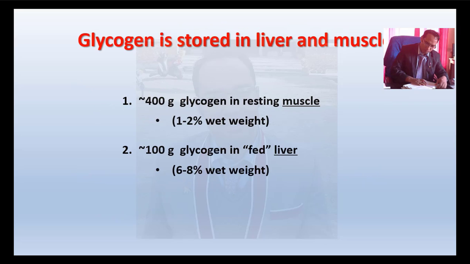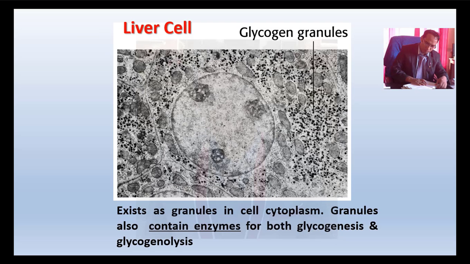Now glycogen is stored in liver and muscles. You can easily understand from this slide how much glycogen can be stored in muscles and liver. Here you can see that in liver cells there are glycogen granules that contain stored reserve carbohydrate.